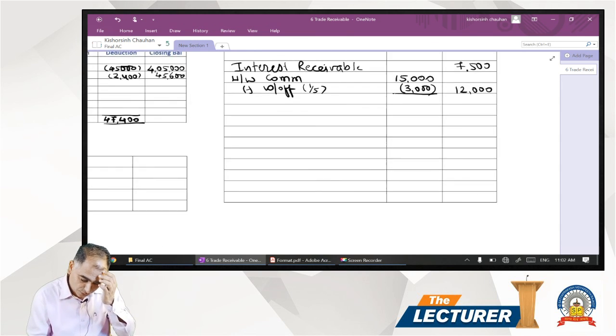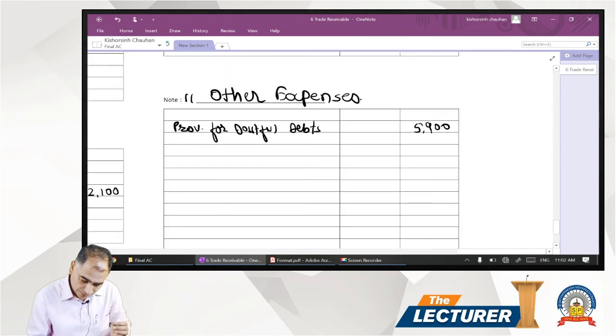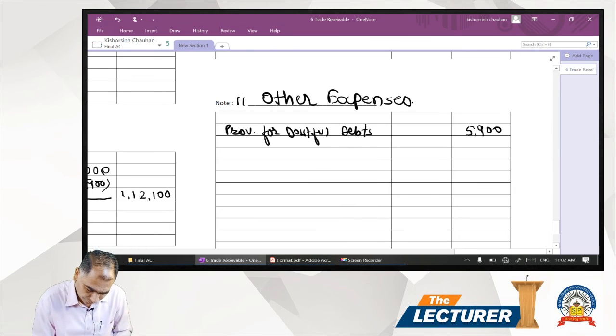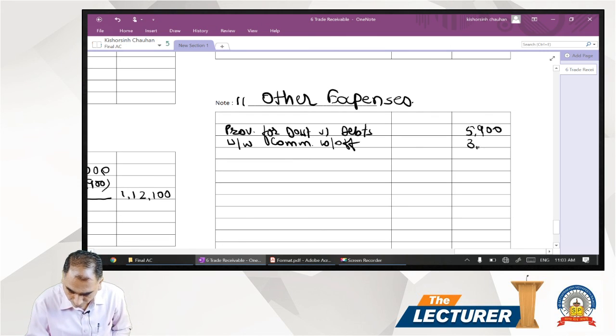In the profit and loss account we have a separate other expenses, underwriting commission, 3,000.